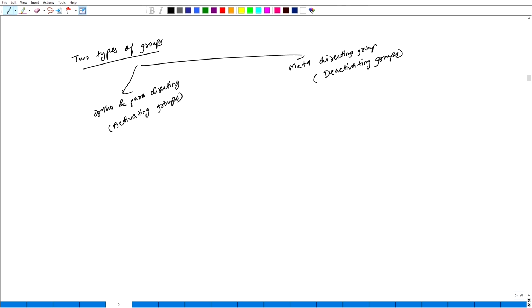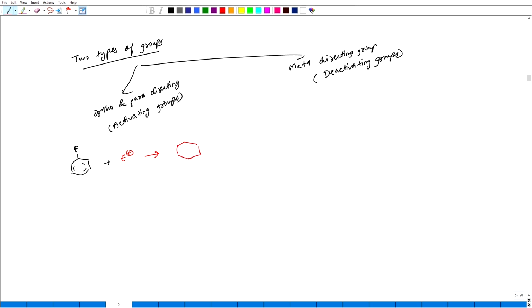So these two kinds of products, that means ortho and para directing group. First of all, what this group does, let us suppose there is already an electrophile, then this is an ortho and para directing group. So what will happen if another incoming electrophile comes?